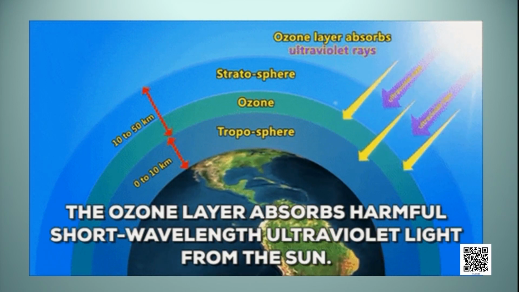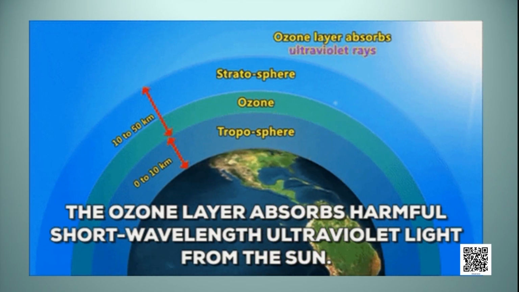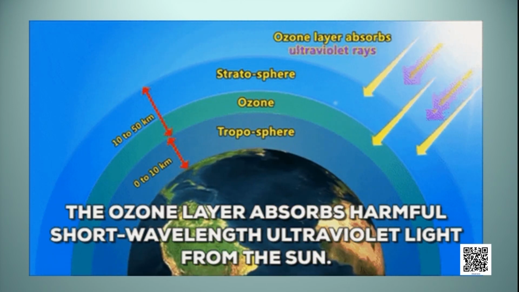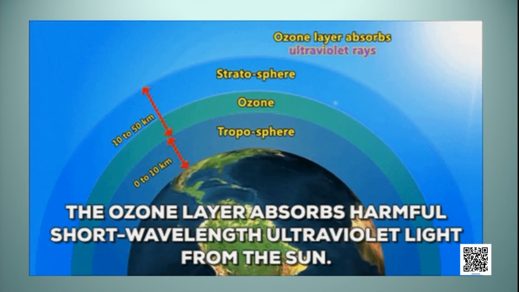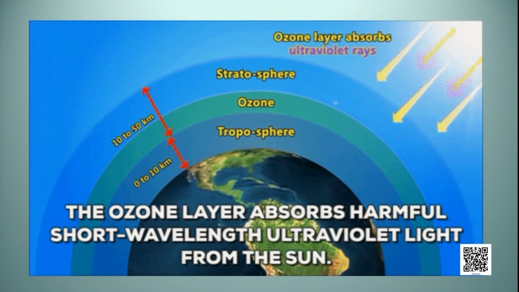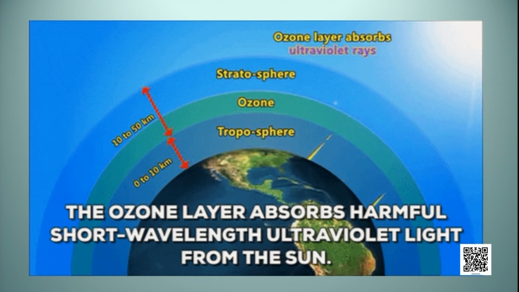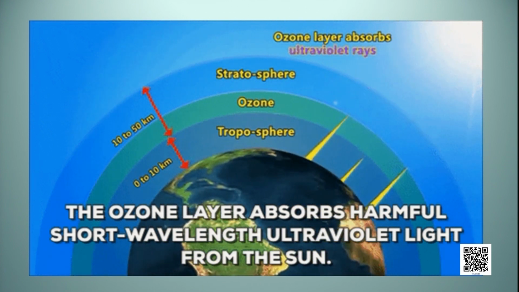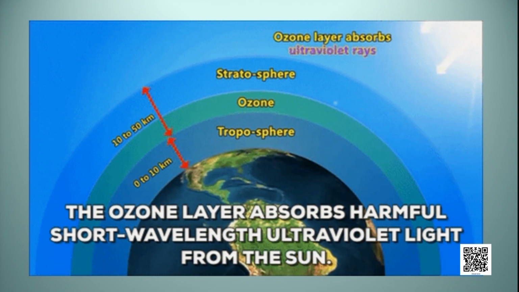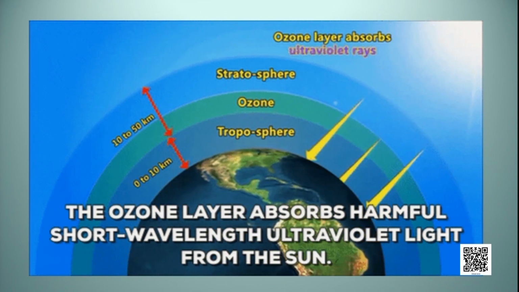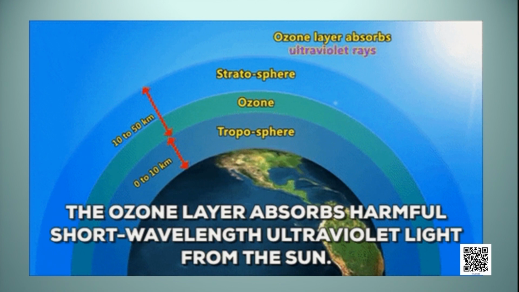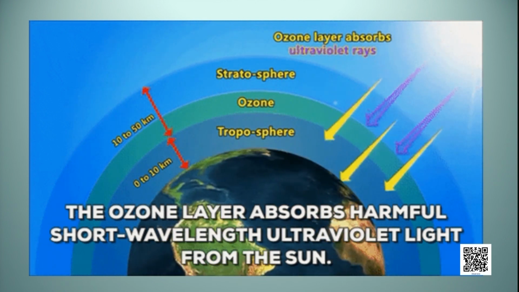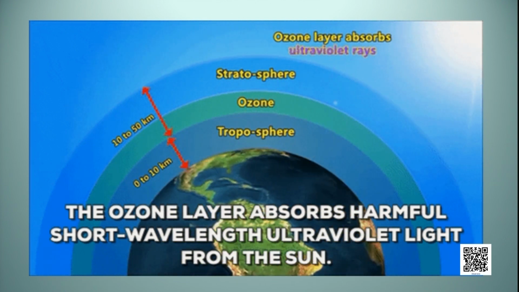Ozone gas forms a layer in the stratosphere part of the atmosphere. This layer is not very thick, it's about 3 to 5 millimeter in thickness only. The significance of this layer is that it absorbs the harmful ultraviolet radiations that come from the sun and protects us from many harmful effects.